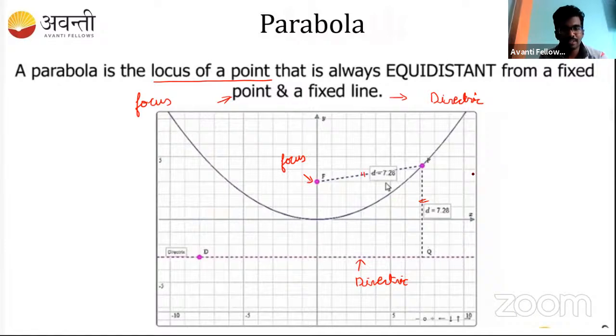So you need to remember it this way: PF, from the focus to the point, is the same as PQ. So that's what the parabola makes. And if you remember, in the conic section we were talking about the constant ratio, right? The ratio of the distance from the point to the focus and from the point to the directrix. This ratio is a constant. Understood? So what is this constant?